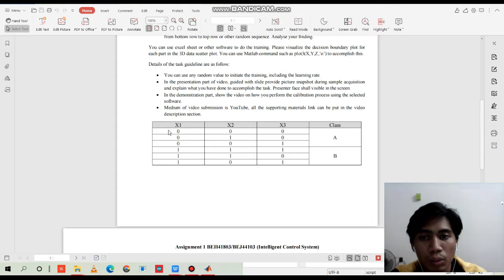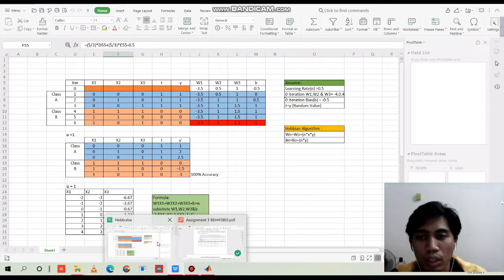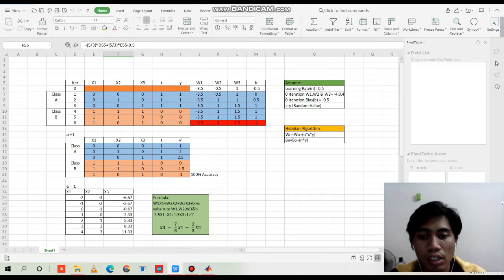This is the question given for our task for class A and class B. So I will explain how we can get the sequence. We will arrange it by the table, using the zero iteration until the end.